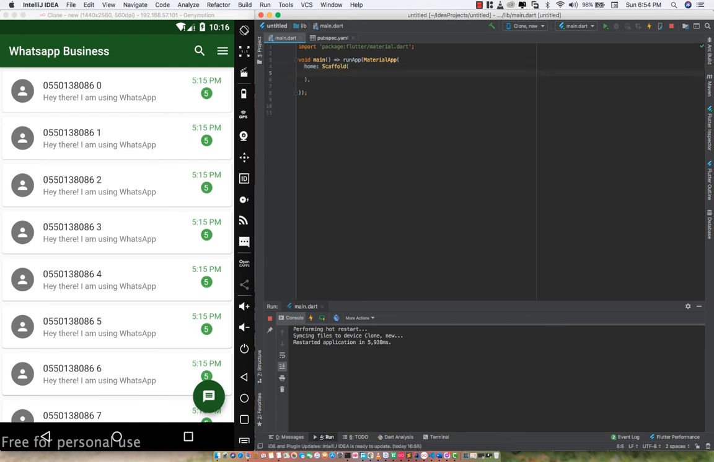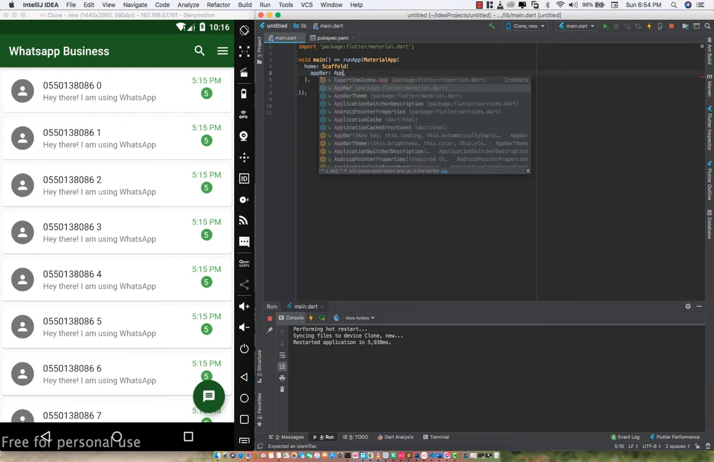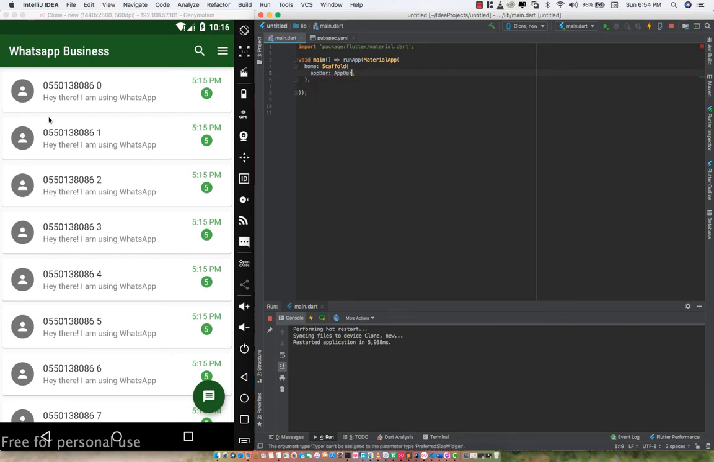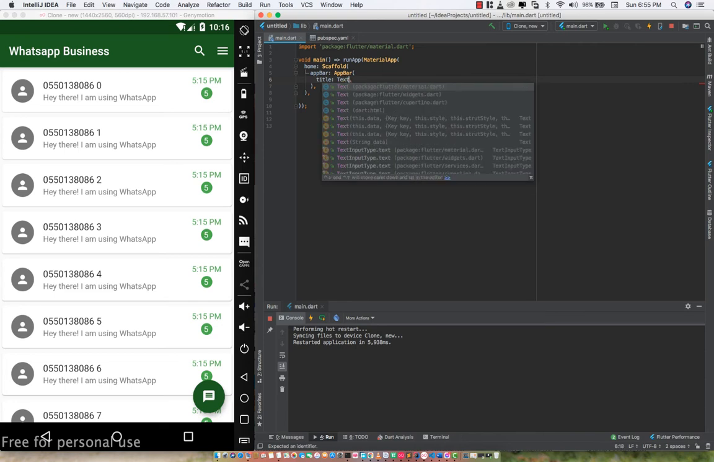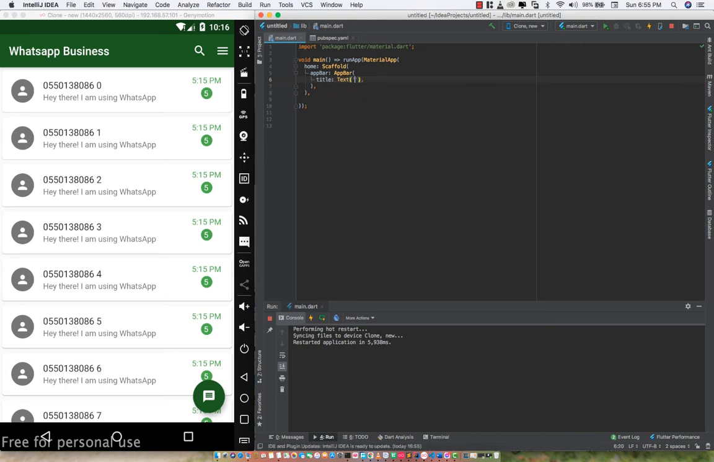Within this Scaffold, I'm going to specify an AppBar. As you can see, this AppBar at the top is what we are going to build first. Within this AppBar, let's try to build this text. We're just going to say title, and that title is going to be a Text, and this Text is going to be WhatsApp Business, right?